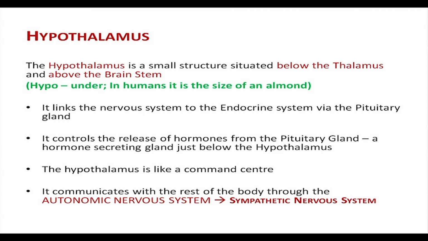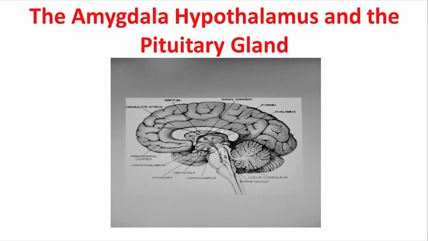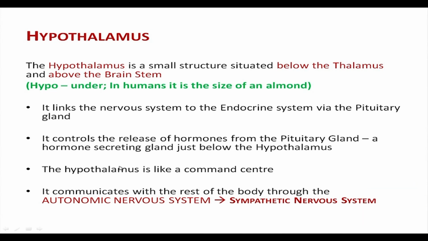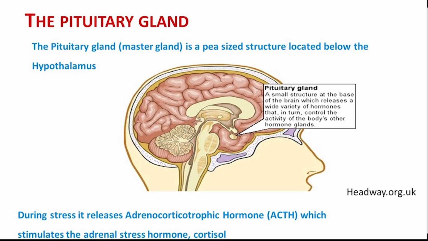That is, the pituitary gland is the hormone secreting gland just below the hypothalamus. You can see here that the pituitary gland lies just below the hypothalamus. It is such a small structure, but it regulates most of the hormone secretions within the body, and thus it is known as the master gland. The hypothalamus is like a command center. It communicates with the rest of the body through the autonomic nervous system, and in this case the sympathetic nervous system.